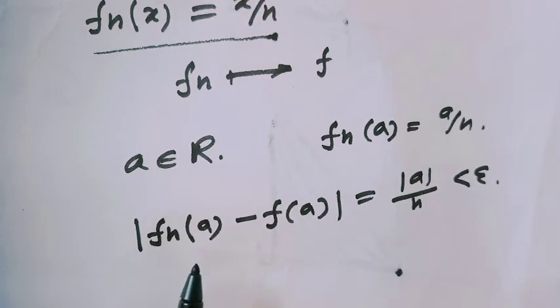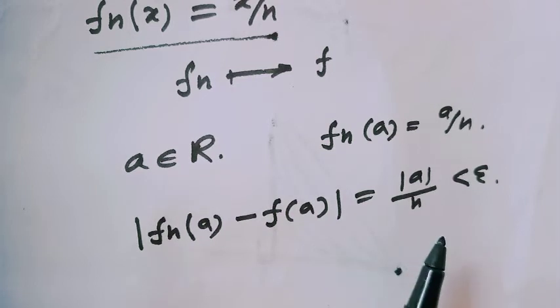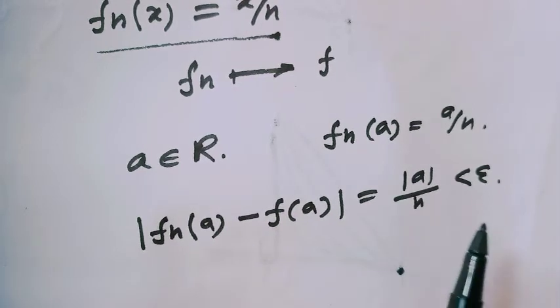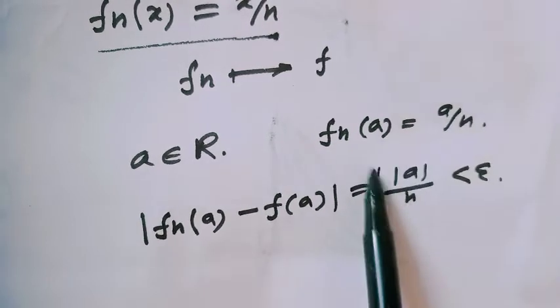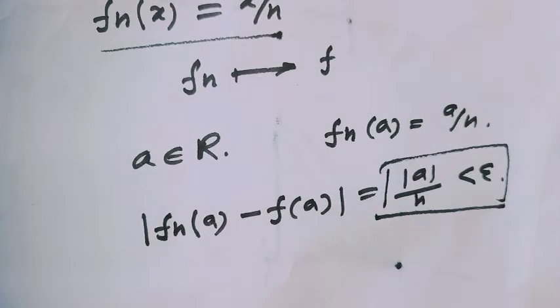Then by the epsilon-delta definition, the absolute value of f_n(a) minus f(a) equals the absolute value of a over n, and by the epsilon-delta definition, this value should be less than epsilon.